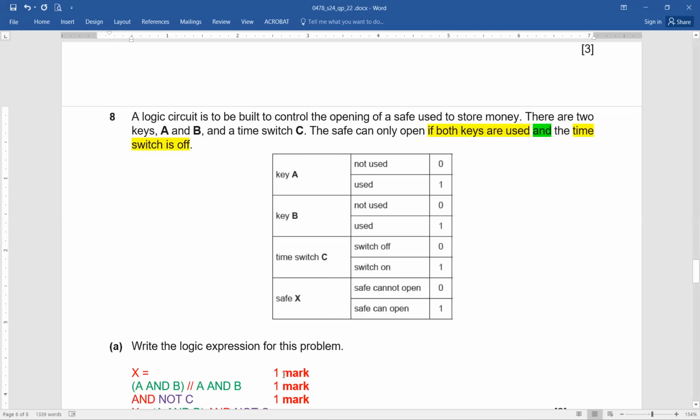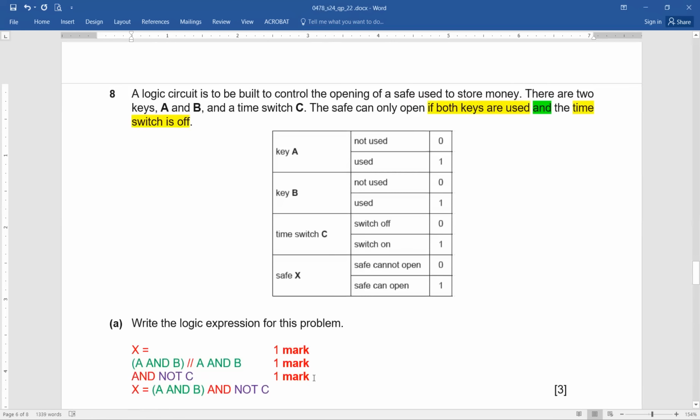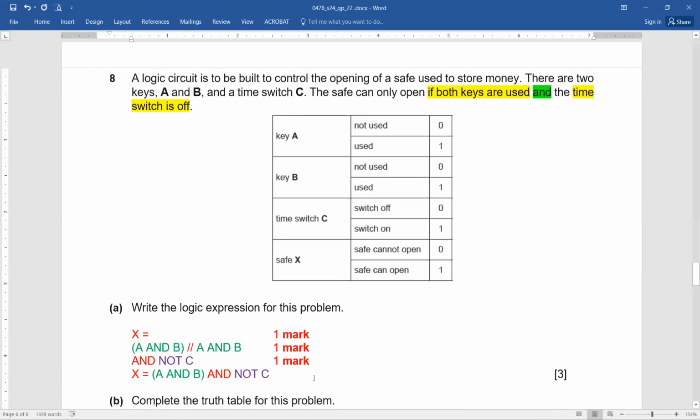So X equals to is going to carry 1 mark because this is what they want to be mentioned. A and B, and again, just remember, and time switch is off. Time switch is C, and C equals to a 0, or a NOT value, so NOT C. In this manner, if you have identified the variables properly and written them properly, you will easily score 3 marks. You have written this statement: write the logic expression for this problem. So that was the requirement. So simple.